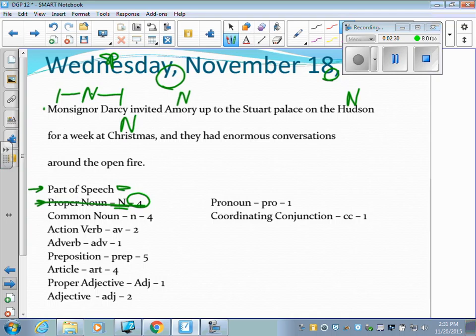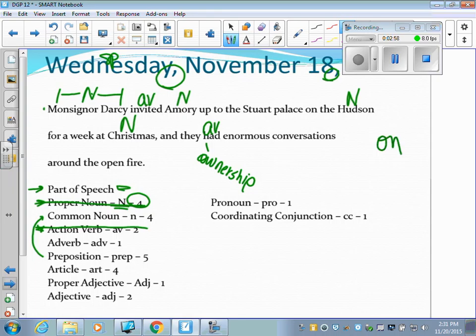I like to, at this point, go and work on our action verbs. So we have 2 action verbs. Invited is an action verb, and in this case, had is an action verb because it's showing ownership. So now we have both of our action verbs. I like to look at prepositional phrases because they help me find nouns. So prepositions, we have very common prepositions.